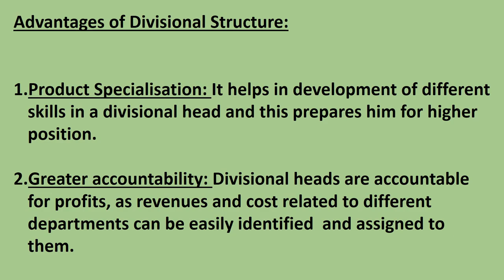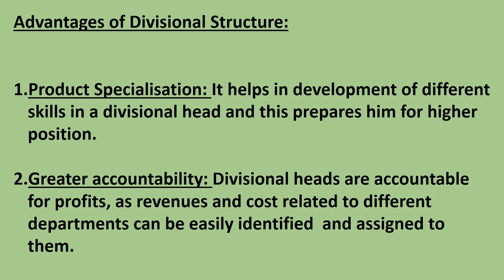Second one is greater accountability. Divisional heads are accountable for profits, and revenues and costs related to different departments can be easily identified and assigned to them. Beta, basically in this structure, each product department is treated as a profit center.